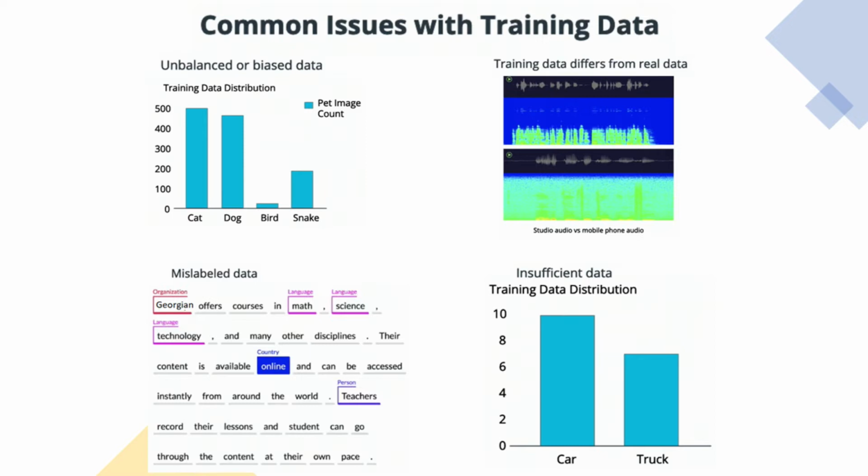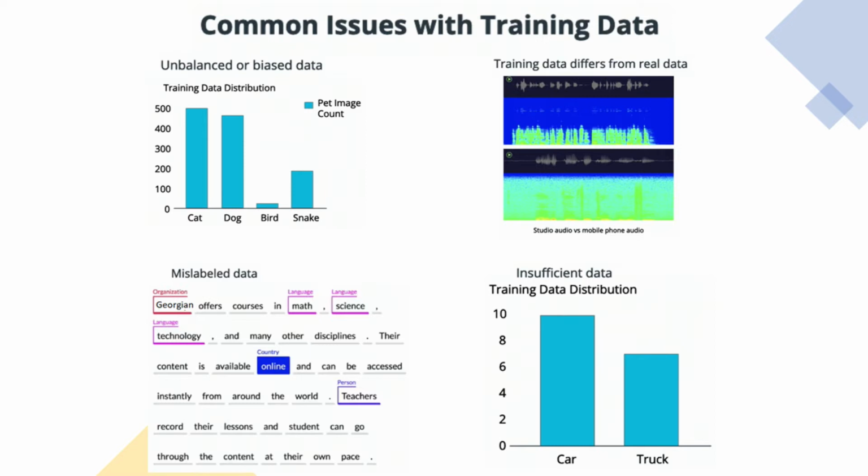This may be due to a number of different factors, including the fact that snakes are less common pets than cats or dogs. In cases of unbalanced data, the model will learn significantly more about cats and dogs rather than the other classes and will tend to bias towards those classes when running in the wild. In order to prevent this outcome, we want to collect more training data for the classes that are lacking or reduce the amount of training data for those that have too much. While more training data will often lead to a better model, balancing the data is as important, if not more, to produce an unbiased model.